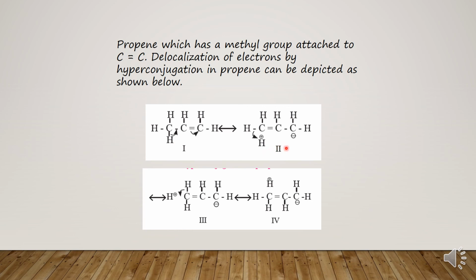This is the second structure. Considering this other hydrogen as the hydrogen ion would be another structure, and this would be the third structure, representing the delocalization of electrons in propene.